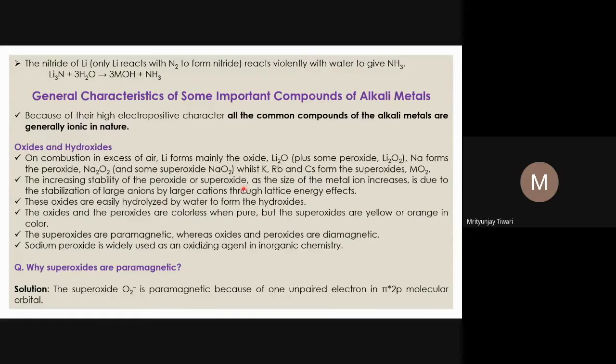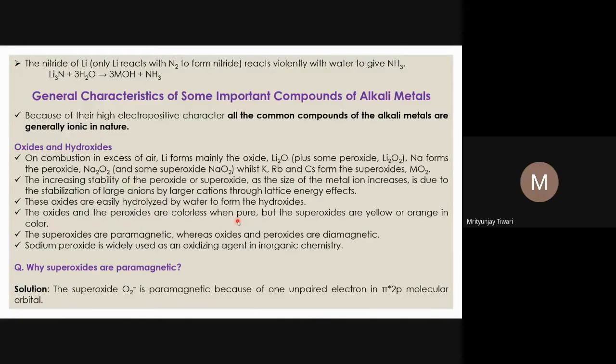So all the oxides, whether they are the normal oxide of lithium, or peroxide of sodium, or superoxides of the heavier alkali metals, all three forms of oxide, when they react with water, form hydroxides, meaning they form alkali, so we get NaOH or LiOH or similarly MOH kind of compounds. They form alkalis, and that is why they are alkali metals. The oxides and the peroxides are colorless. So here we should remember oxides and peroxides are colorless.